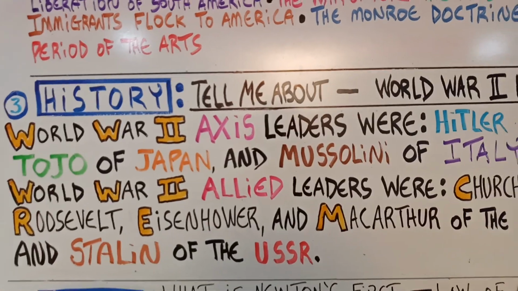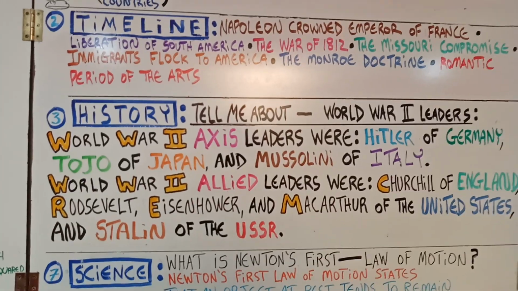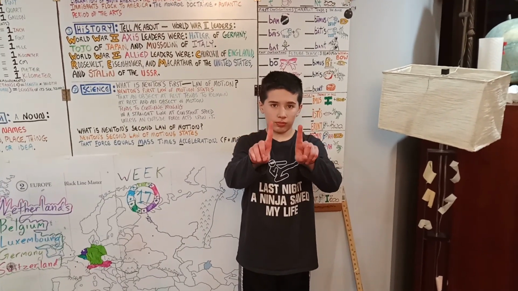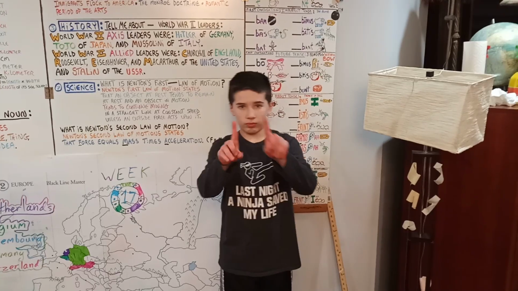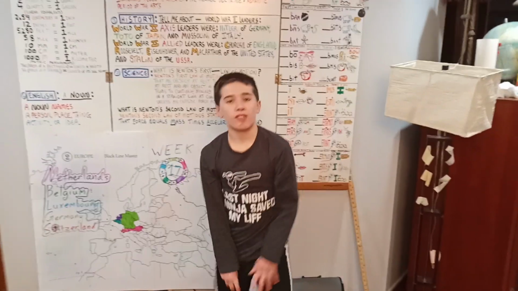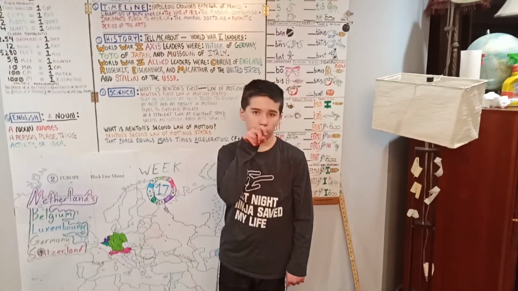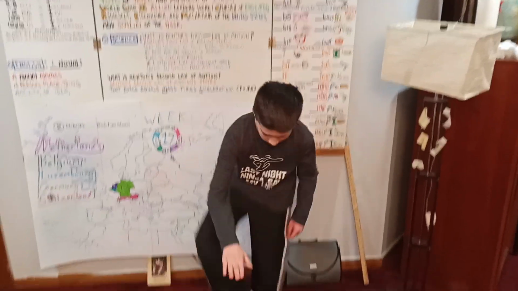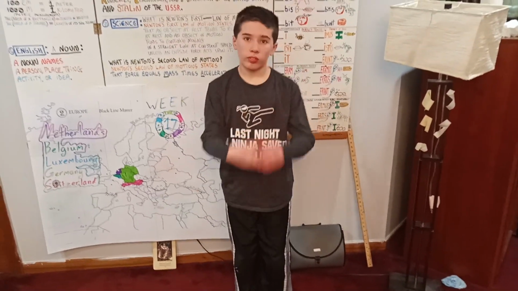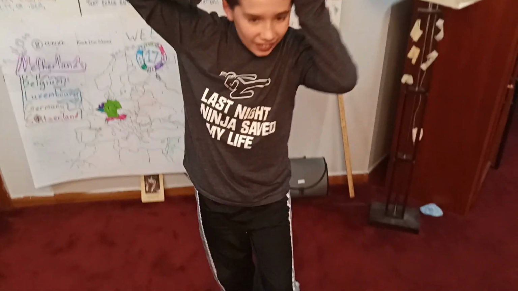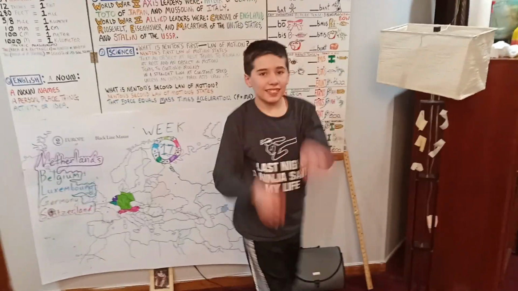Good. History will be, tell me about World War II leaders. We'll do 2 wars for World War, number 2 again, like last week. And then we'll have an axe, like we're Axis leaders. So let's chop that tree down. Axis leaders were Hitler, and the sign for Hitler, we touch under our nose for a mustache. Of Germany, the sign for Germany is the beak of the eagle. And then Tojo, we're going to touch our toe and make Japan. The sign for Japan looks like a banana. And Mussolini, we're going to be a moose of Italy. We're going to do the boot for Italy.